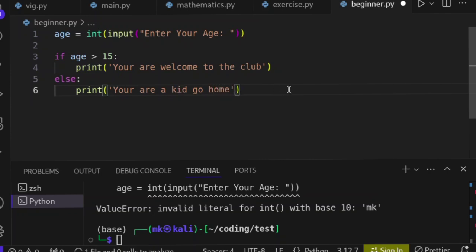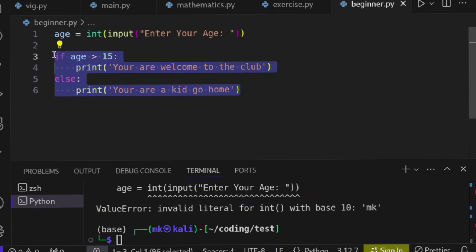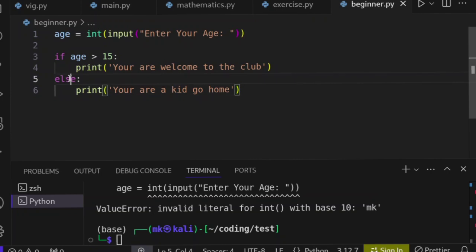Go home. So you see, you can put your condition like this, only if and else. Else doesn't accept a condition, it only waits for this one to become false and then it will run. So let's run the program once again.